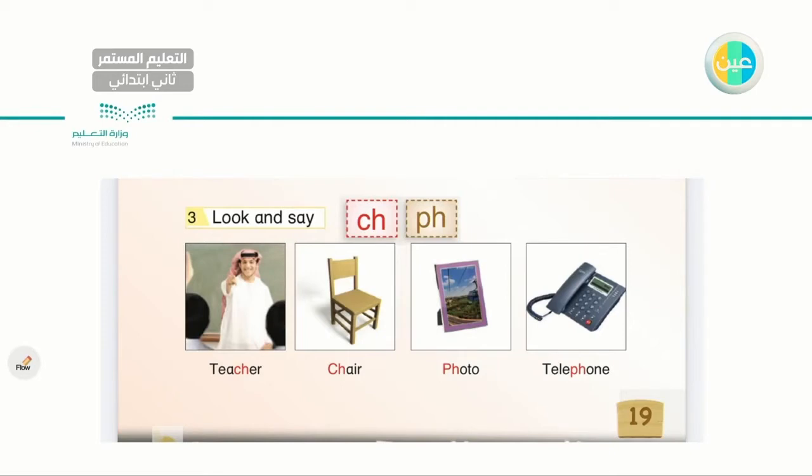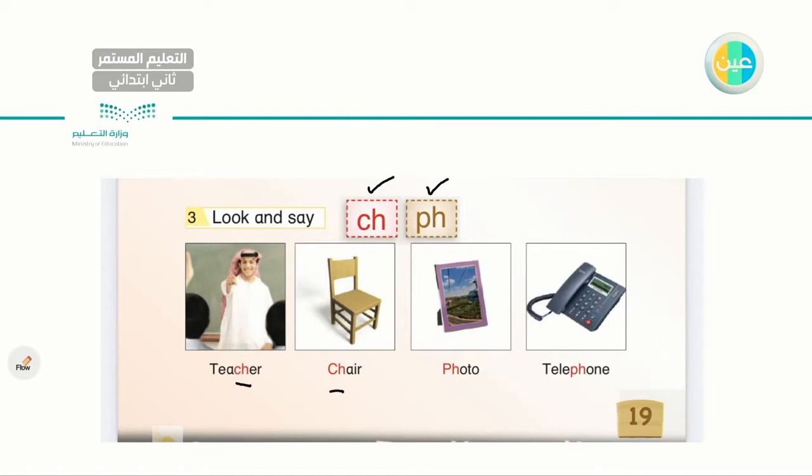We will learn how to read words that contain these two letters. The first two letters I have are C and H. The next two letters I have are P and H. So how can I pronounce words that have these two letters? Let's read together. Teacher, cha, teacher, cha. Very good. If I have C and H together, the sound is cha. Chair, cha, chair. Very good.